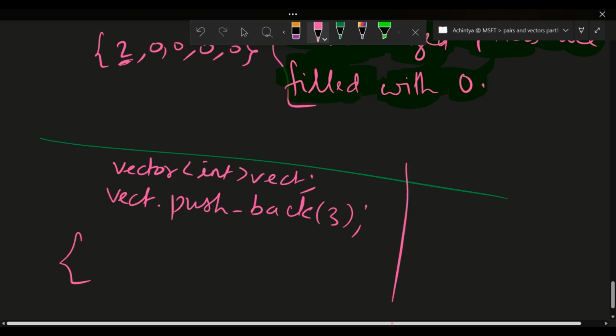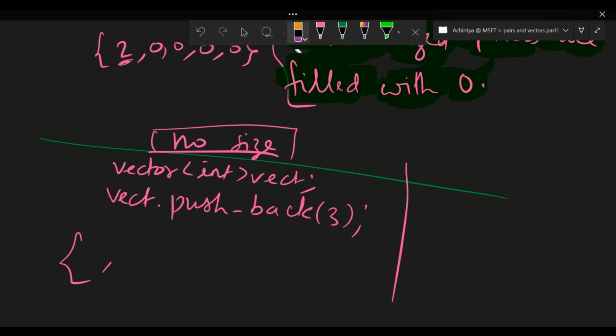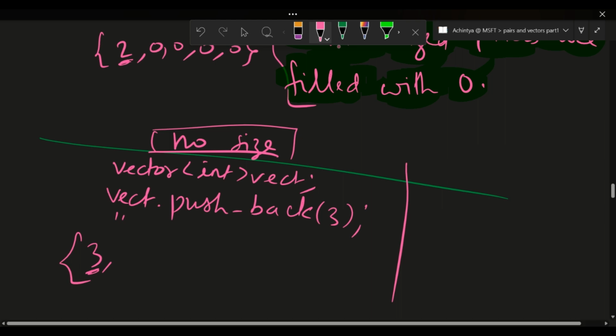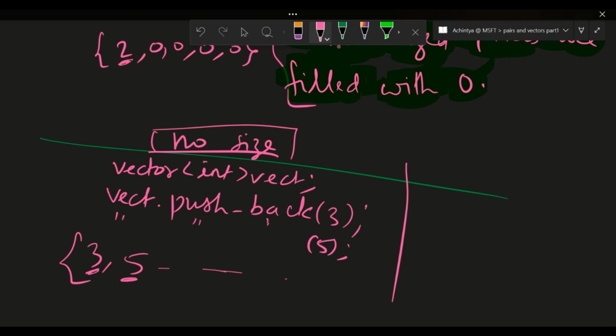These are two conditions. Suppose no size is there, then what will happen? It will be like 2. Suppose already 2 was there inside it. Okay, leave it, no 2 is there, so this 3 is coming here. Then if I give vector dot push_back 5, it will come after 3. Got it? And there is no fixed size for this vector for now.